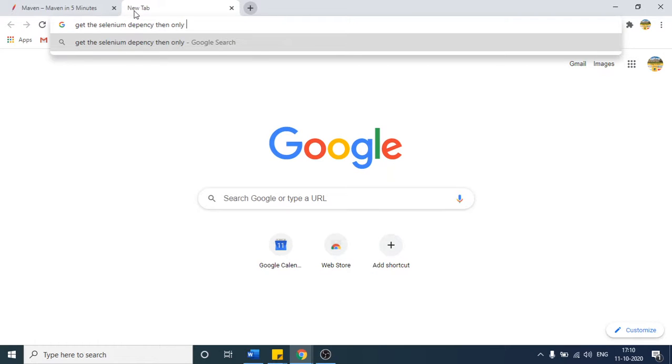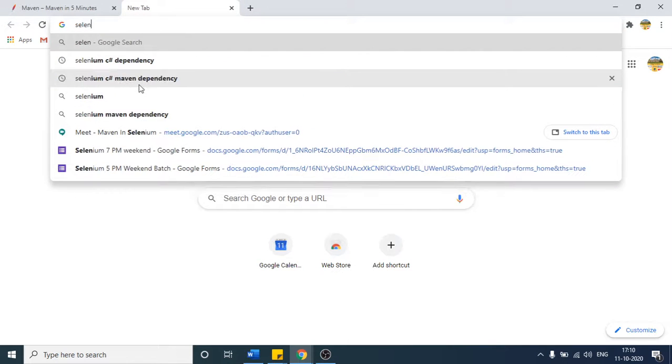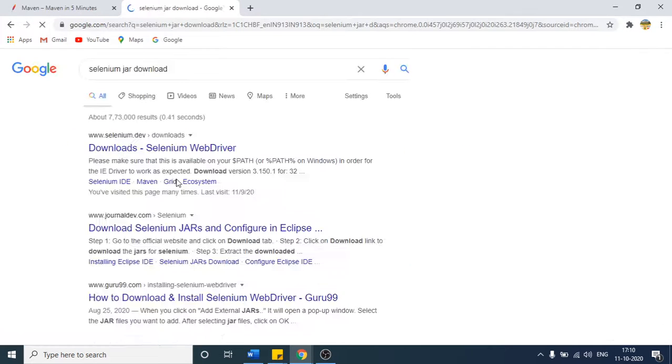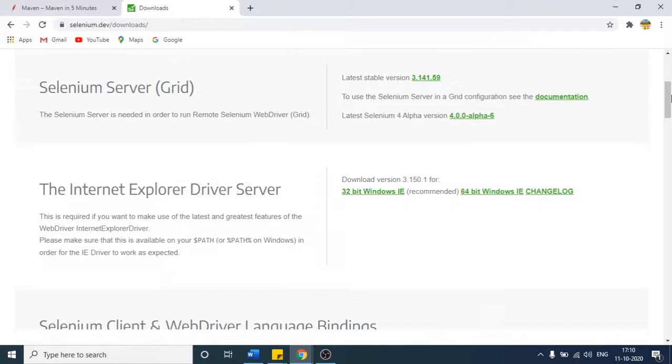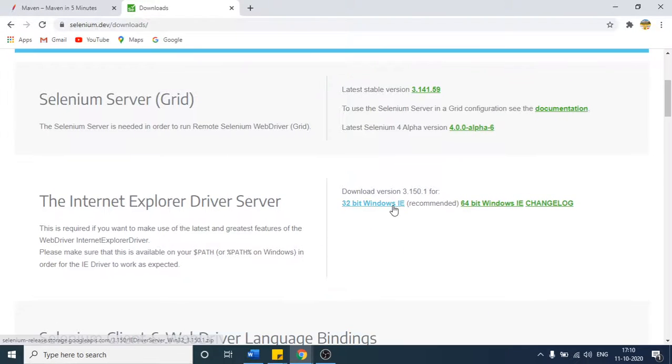Otherwise your Eclipse IDE will not recognize your Selenium code. So how did we do that? I go here, Selenium, you can see jar download. From here I will go and then, where it is. So you can see this.